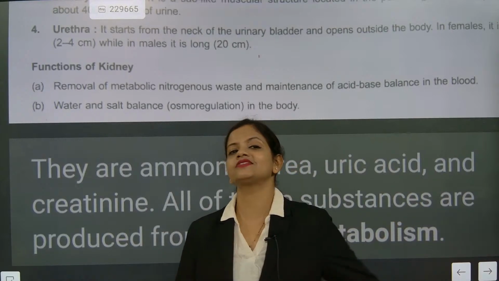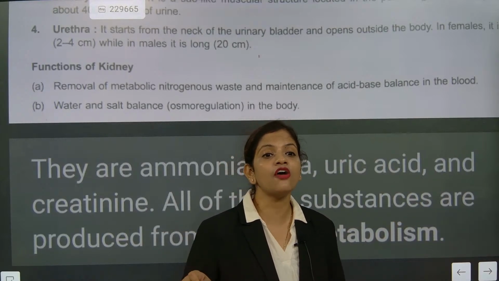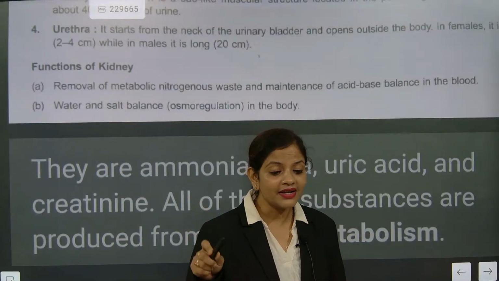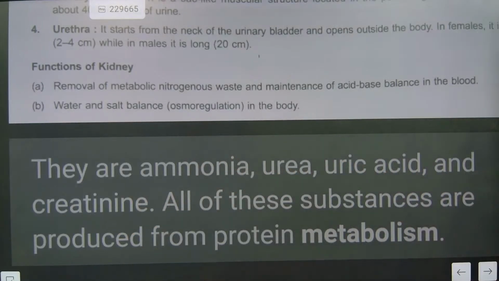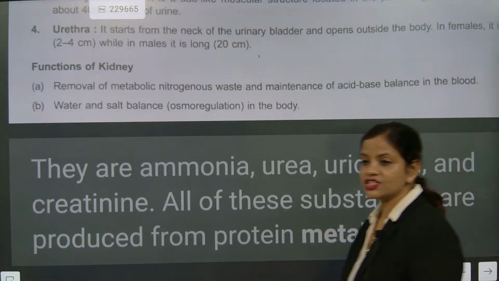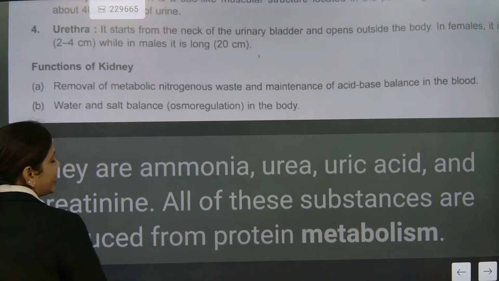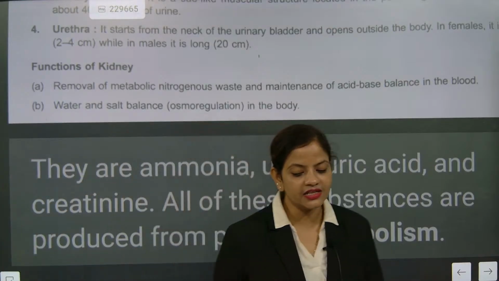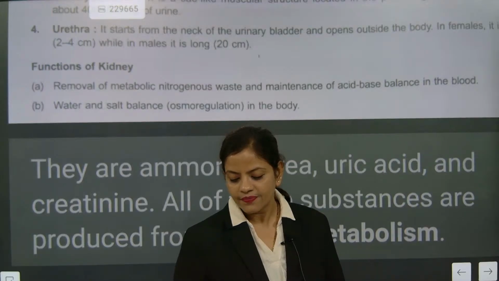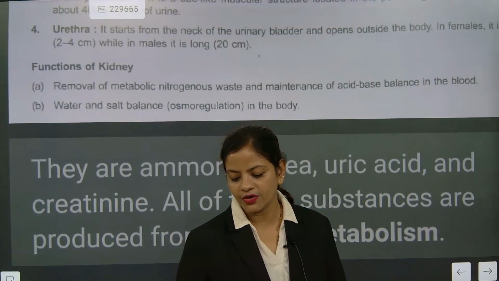What will we write extra compared to other students? Filtration of metabolic nitrogenous waste. The sessions we are going to keep for highlighting the most important answers. Now, whatever has not been done, we are going to do that work.